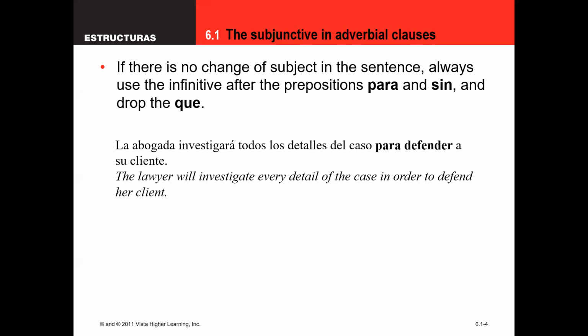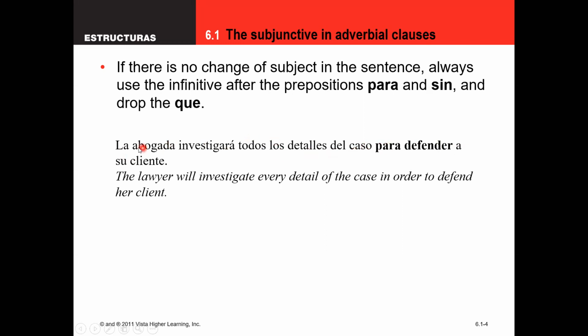And if you don't have a change in subject, just like we did with the indicative, if we had will or influence but no change in subject, we use the infinitive. That's what we're going to do here. If we don't have a change in subject, we're going to use the infinitive. So this is a good example. La abogada investigará todos los detalles del caso para defender a su cliente.